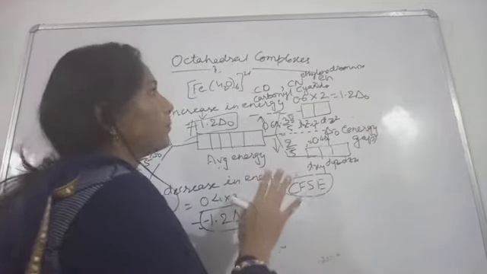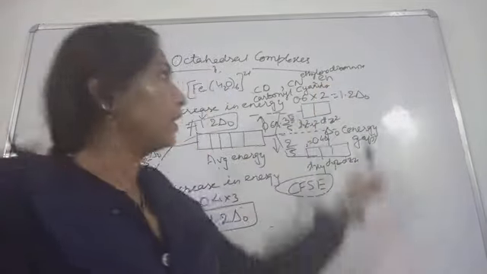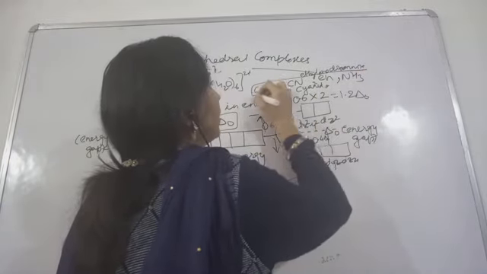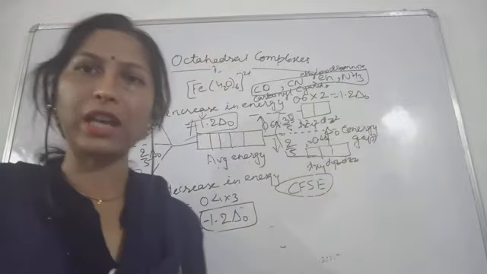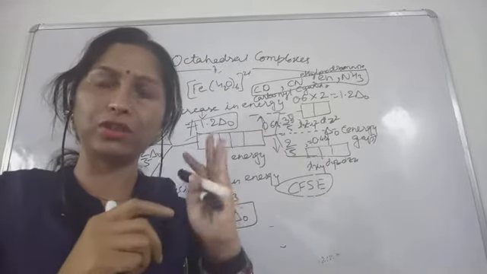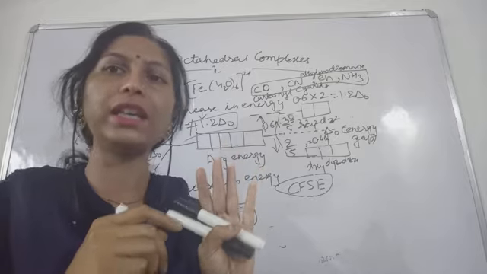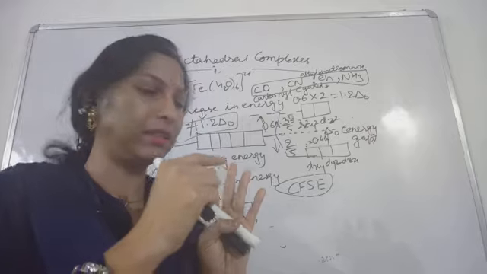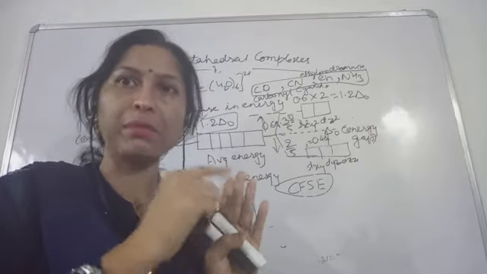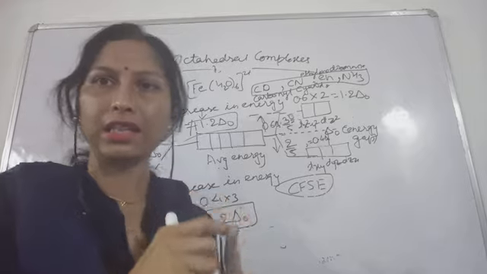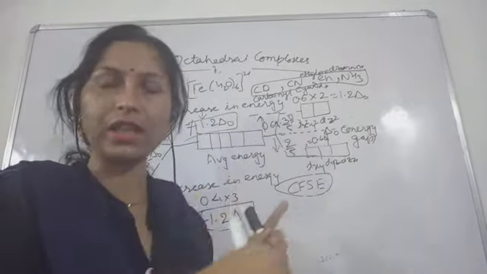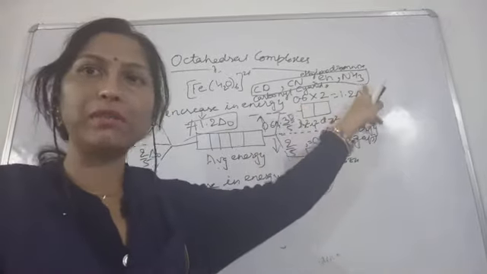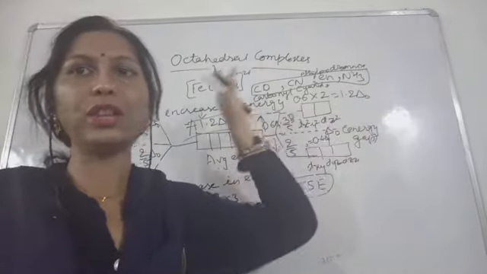So this way, ethylene diamine, and the last one is NH3. Okay, so the 4 strong field ligands you will have to keep in mind: first the carbonyl, then cyanido, then ethylene diamine, and then the last one, NH3. In the priority series I wrote here, comparatively this amine will have lesser priority. So these are the strong field ligands.